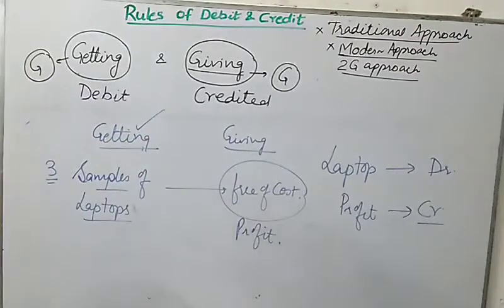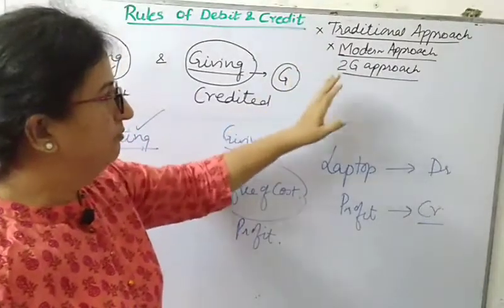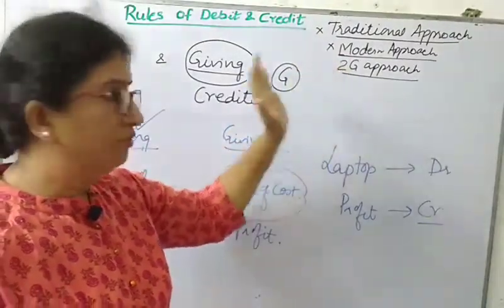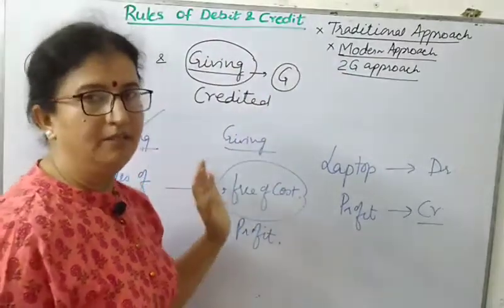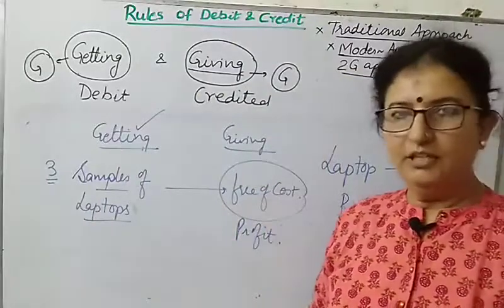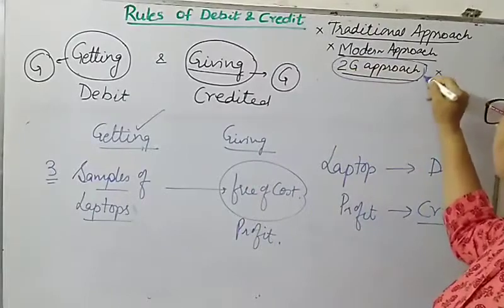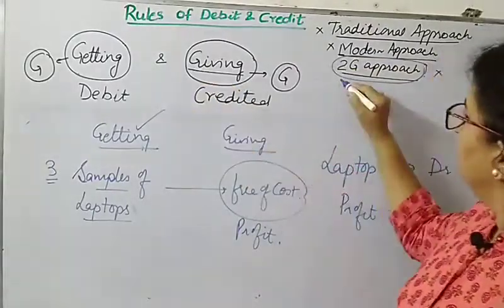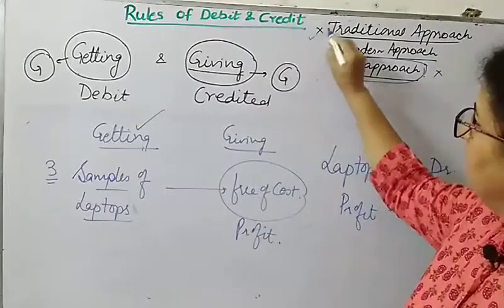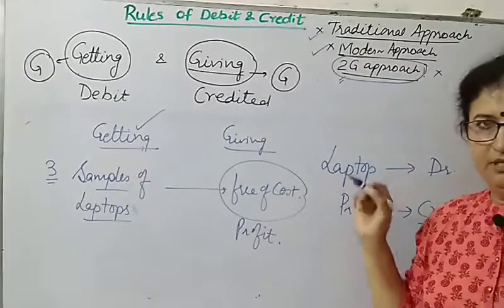So I hope you will be able to apply this approach in your accounting process, and you can compare also. You apply your traditional approach, the modern approach, and this 2G approach, and you should get the same answer. Whichever of the 3 approaches you use, you should get the same answer. But this approach is not given in the books, so this is just to make the concept simpler. We can use this approach, but otherwise these 2 approaches will tell you the rules of the double entry system.